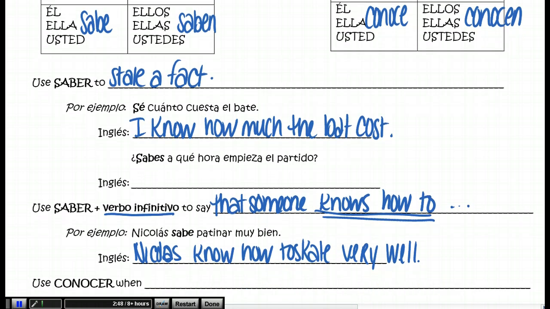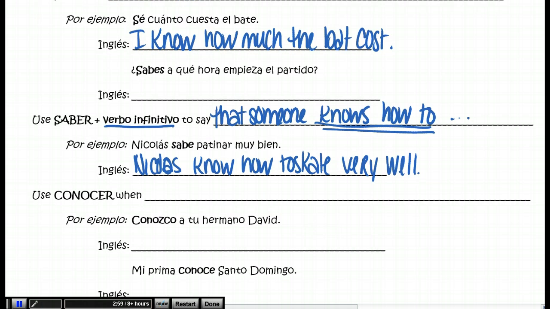So those are the times in which we use saber. We use saber to state a fact, or to say that you know a fact, or to say that you know how to do something. And with that one, we use an infinitive verb following the verb saber.